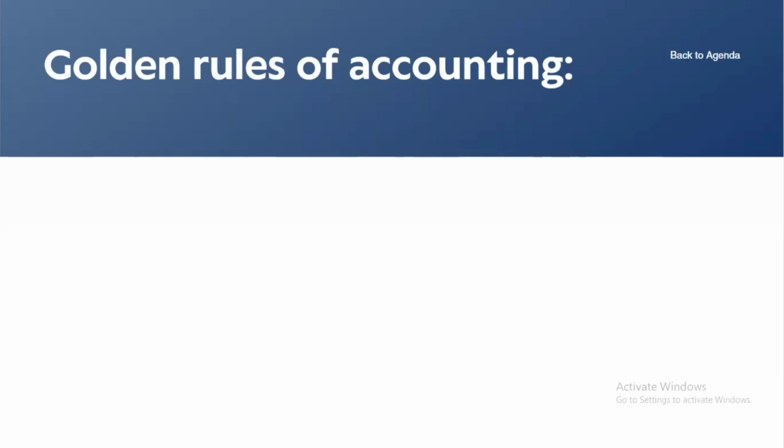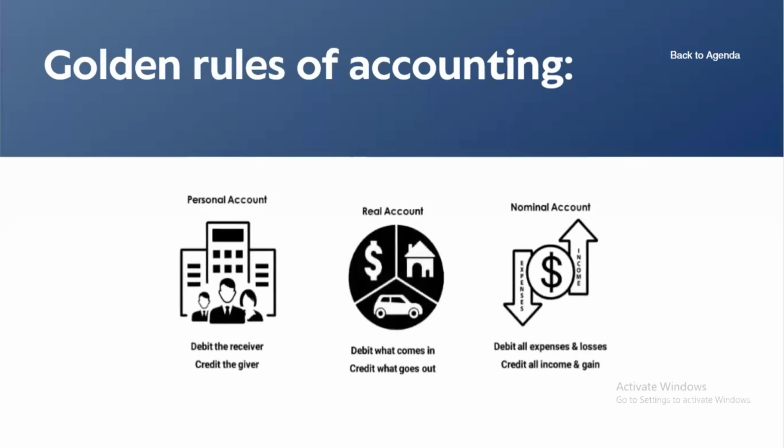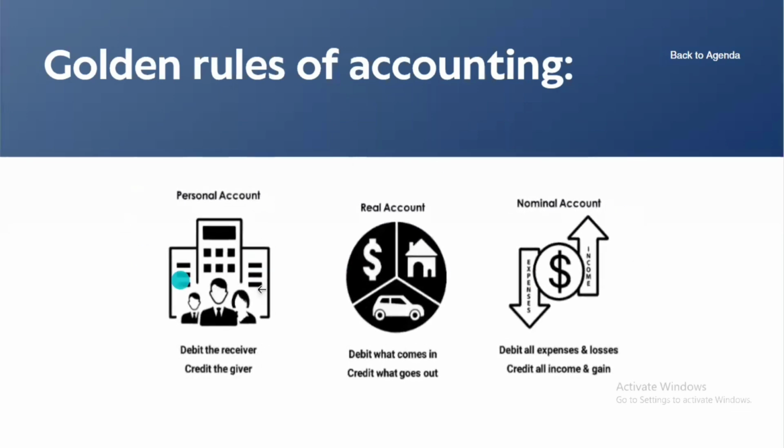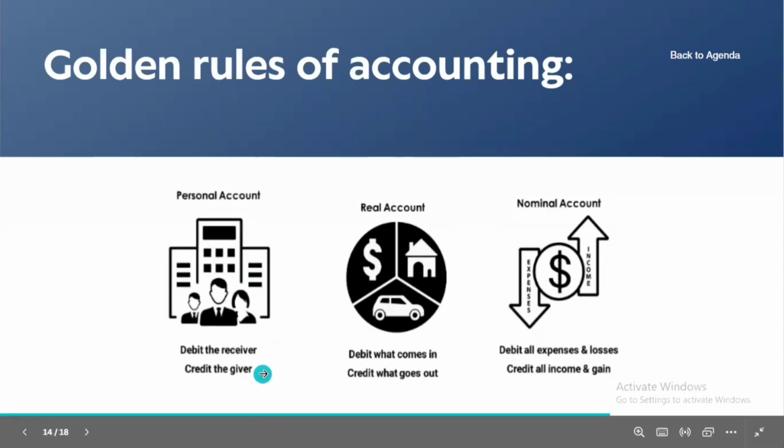Coming to the golden rules of accounting. These golden rules are core fundamental topics in accounting, where the entire accounting depends on these rules only. There are three rules in accounting: personal account, real account, and nominal account. A personal account deals with persons and artificial persons like banks, SBI, HDFC, and so on. The rule is: debit the receiver and credit the giver.